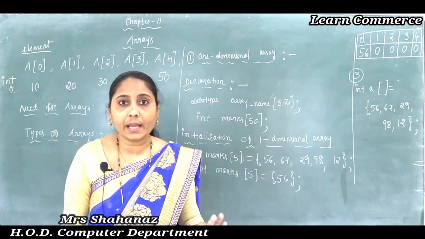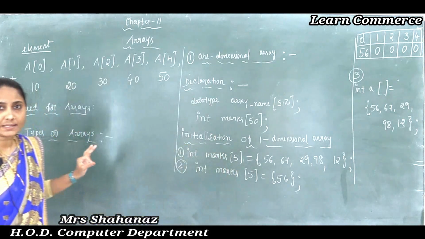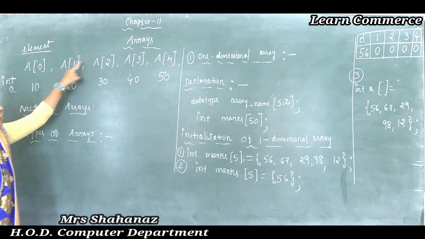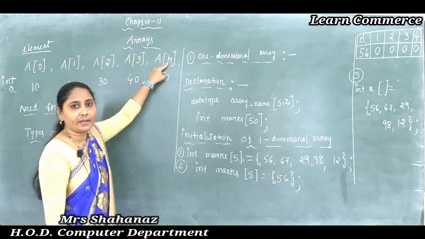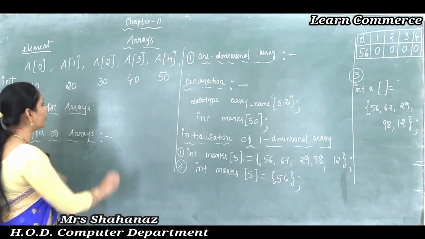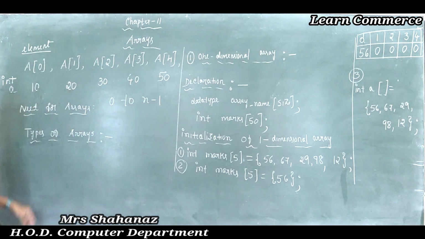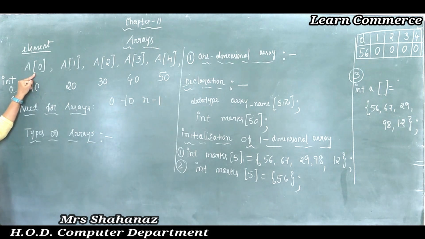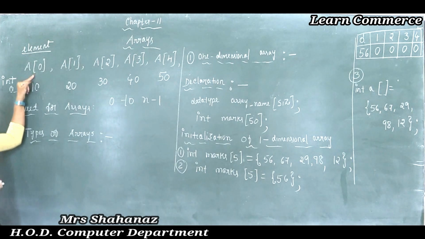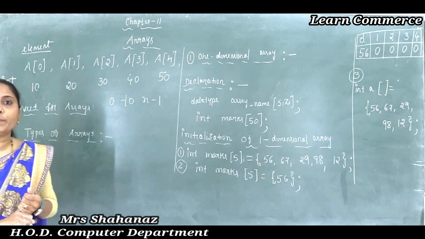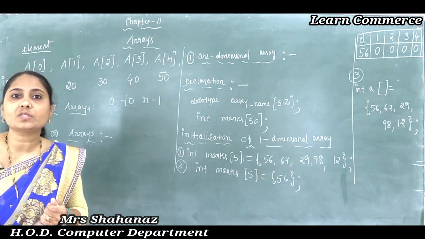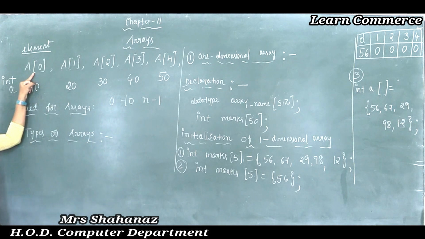So the elements are numbered 0, 1, 2, 3 up to n minus 1. So 0 to n minus 1 in this case. You have to remember how I gave the position values. I did not start the position values with 1, 2, 3, 4. Always remember this: in the computer, the memory location starts with the number 0 only.